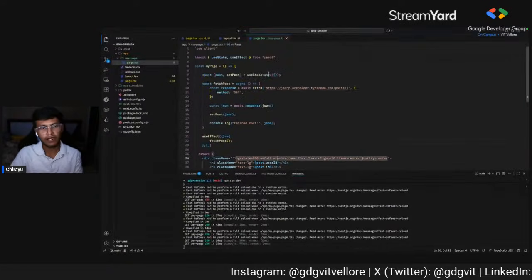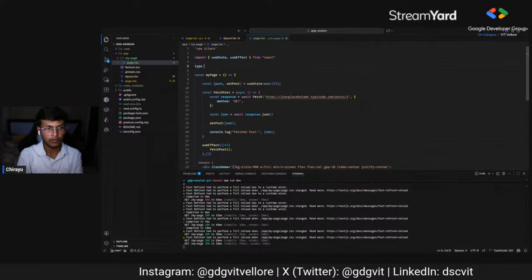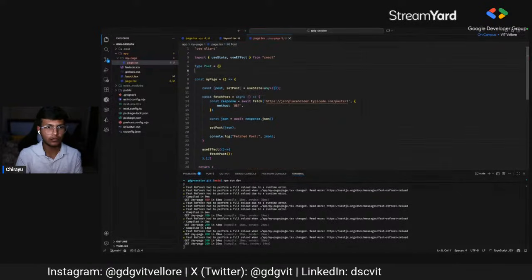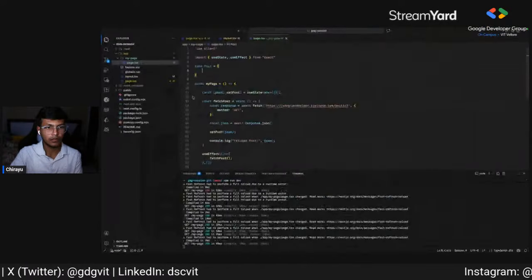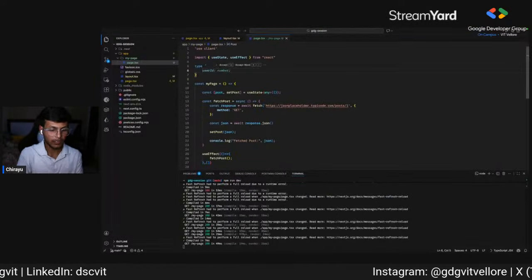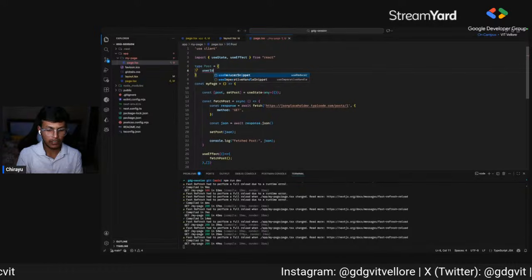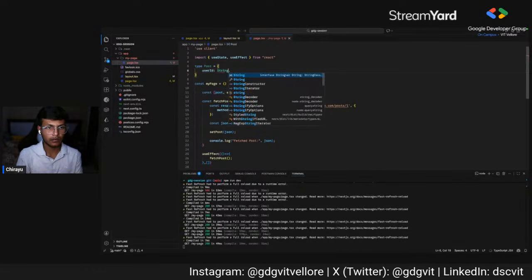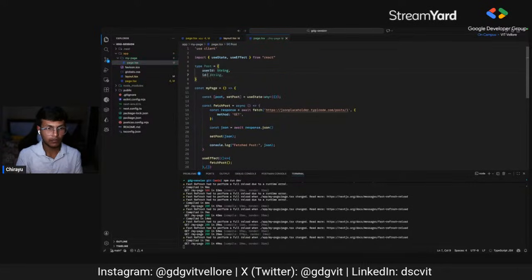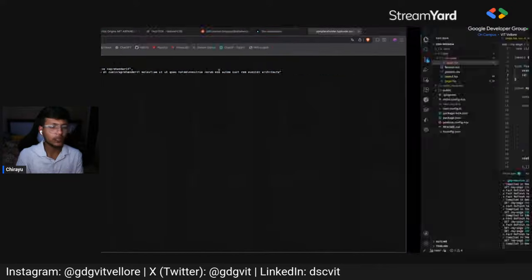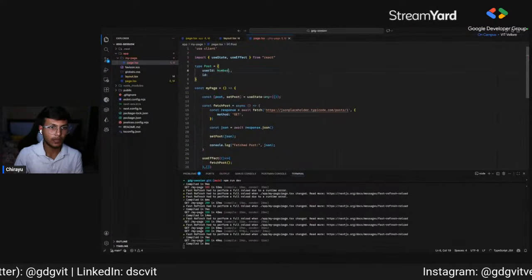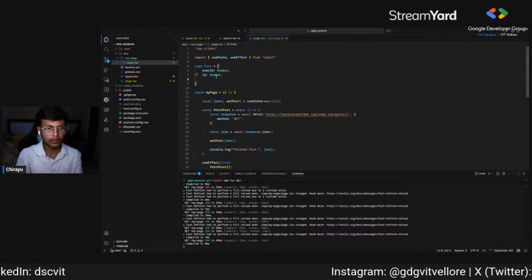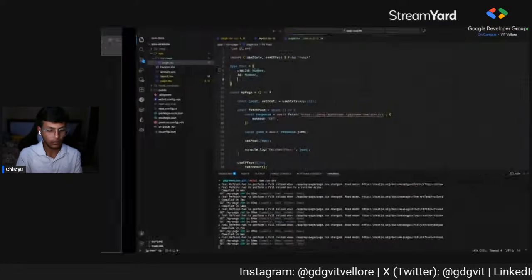We can also declare a type if you guys want. Type Post is equal to: userId, which is of type string, and then id, which is a number, and then title is a string and body is a string.